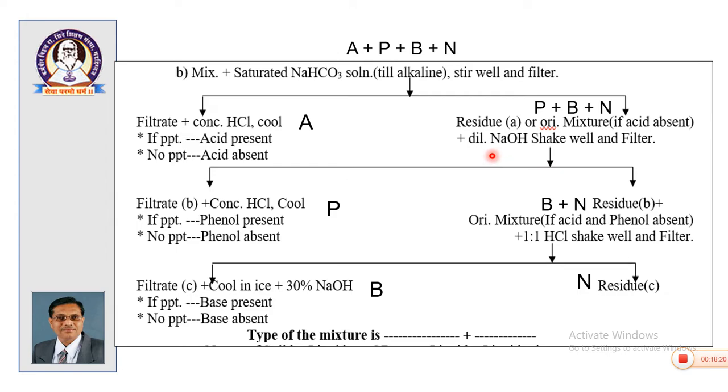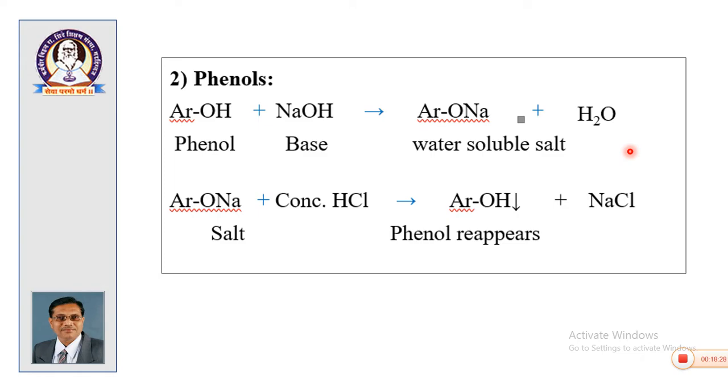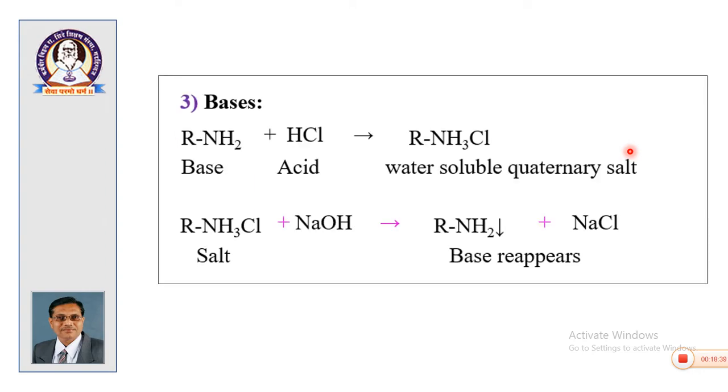Then you treat this with dilute sodium hydroxide till alkaline, that is, shake well and filter. Again for phenol we have seen this reaction. If phenol is present, then it reacts with sodium hydroxide and gives the sodium salt of phenol, which is water soluble, which can be separated by filtration and regenerated by addition of HCl.